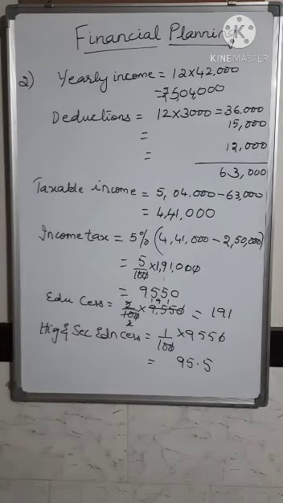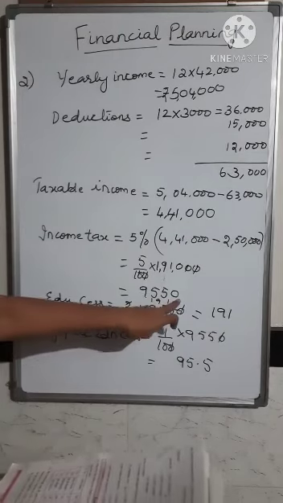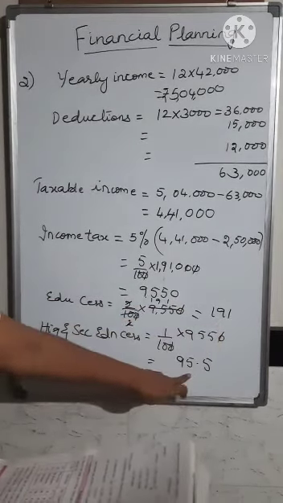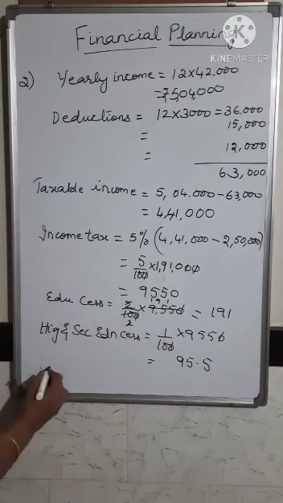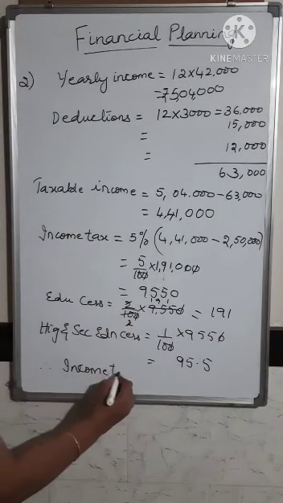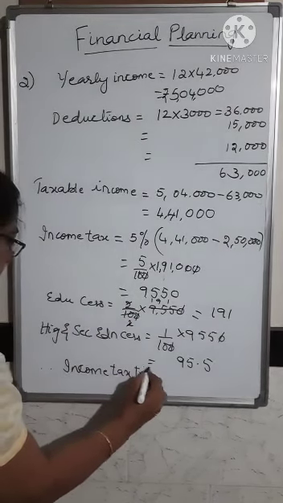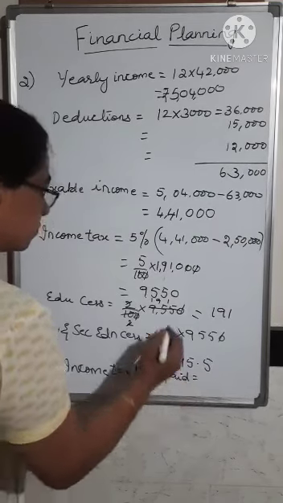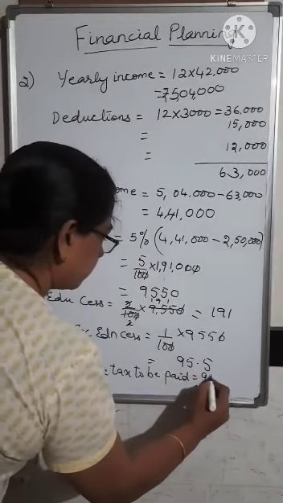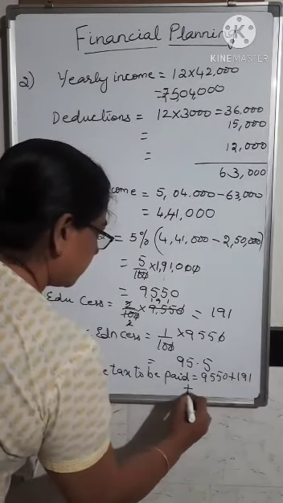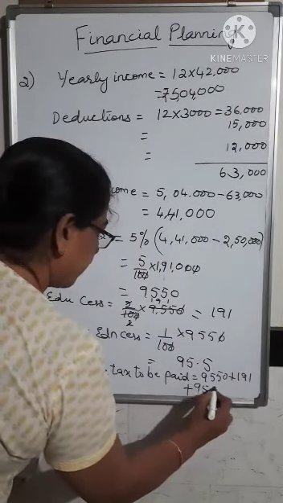Next, to calculate the total income tax the person has to pay, you have to add 9,550 plus 191 plus 95.5. So the income tax to be paid is equal to 9,550 plus 191 plus 95.5.